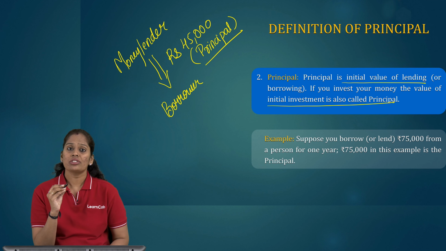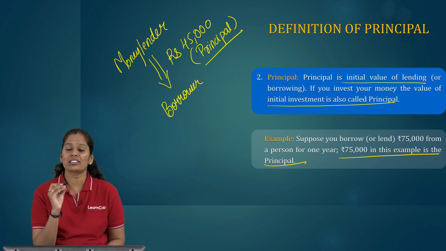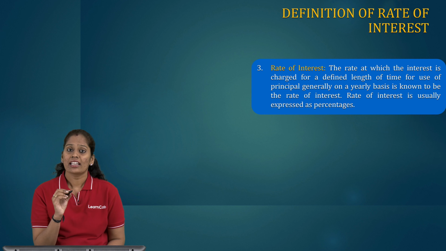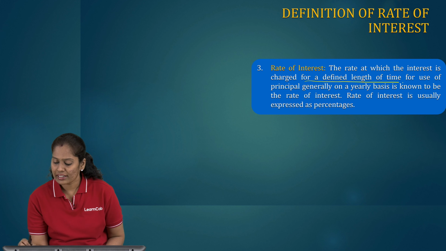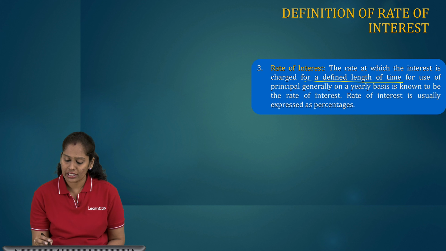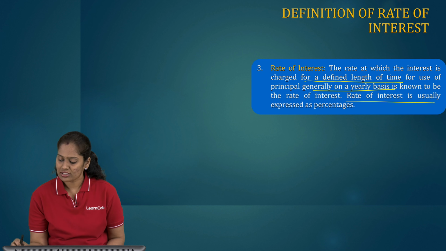Example, suppose you borrow or lend rupees 75,000 from a person for 1 year. 75,000 in this example is the principal. Now coming towards the third concept, that is the rate of interest. The rate at which the interest is charged for a defined length of time for use of principal, generally on a yearly basis, is known to be the rate of interest. Rate of interest is usually expressed as a percentage.